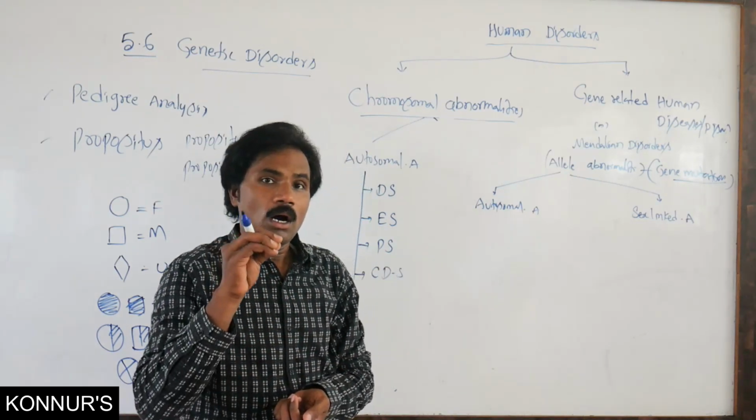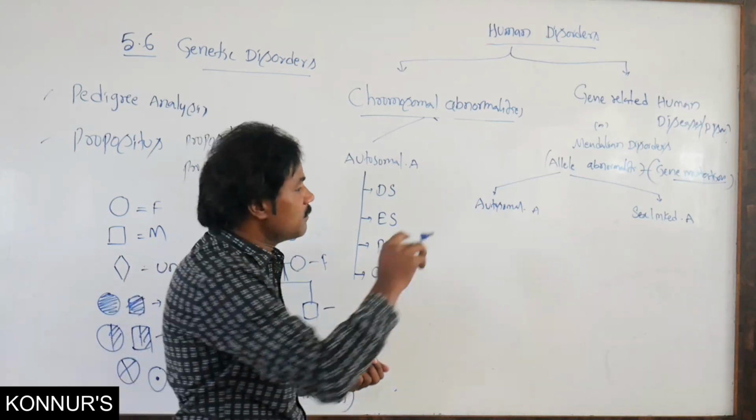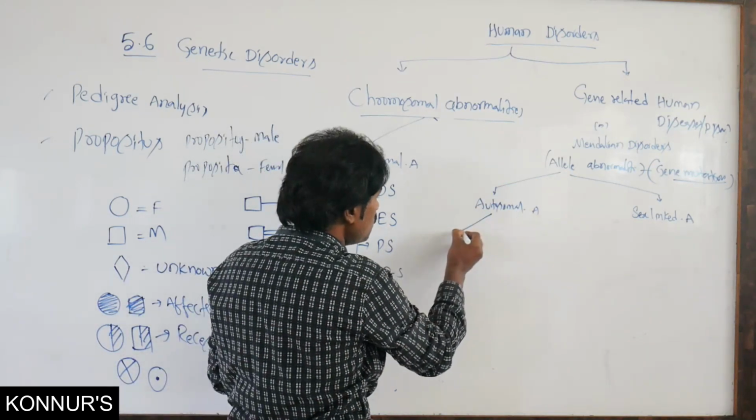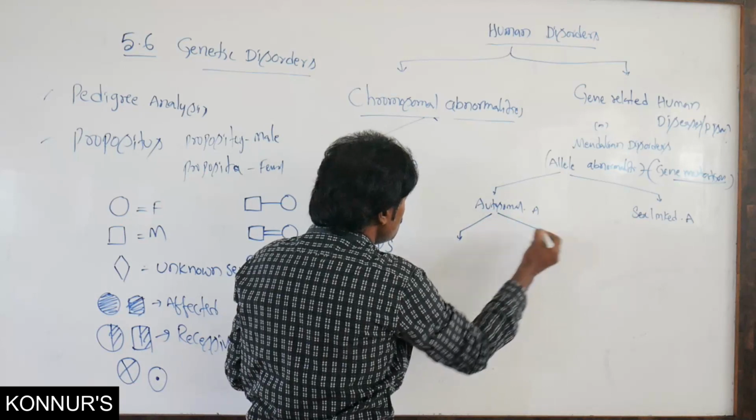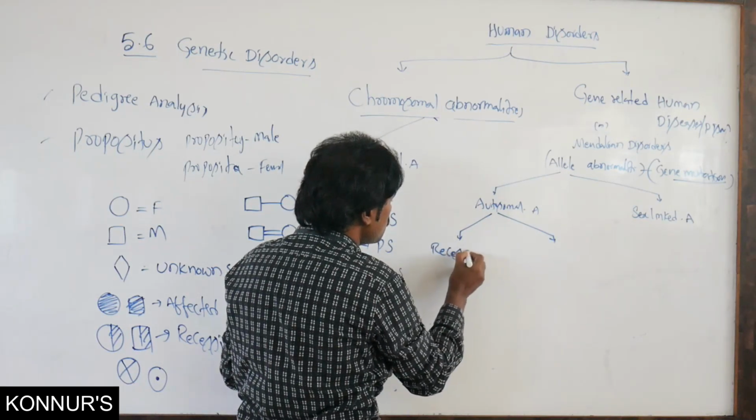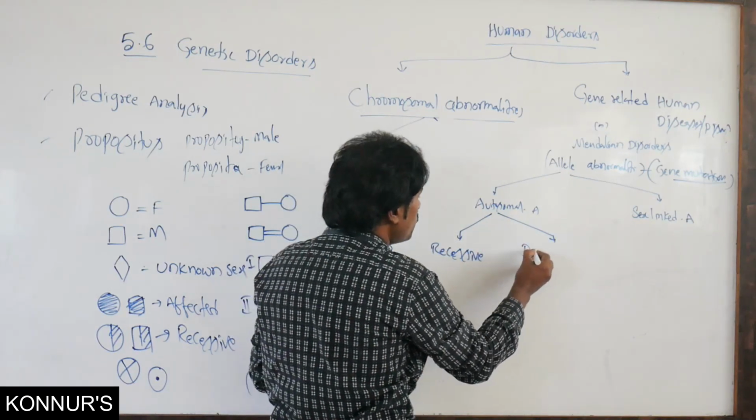What are the autosomal recessive disorders? In this, some are recessive, some are dominant.